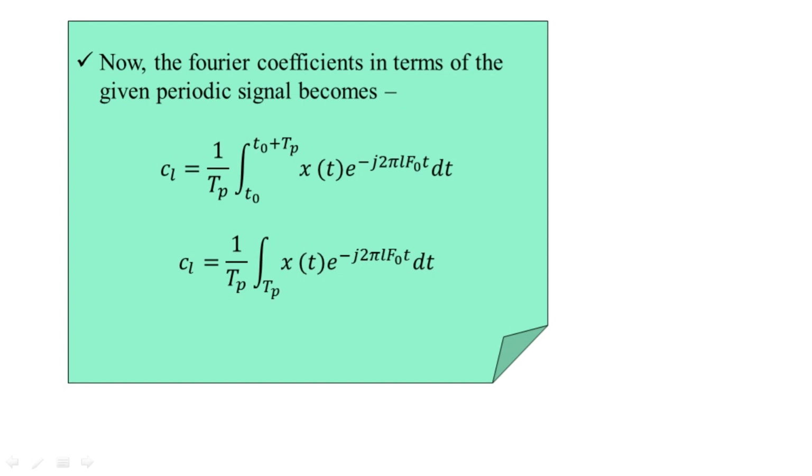Now, for the Fourier series representation to hold true for a continuous-type periodic signal, there are three conditions to be satisfied, called the Dirichlet conditions. One by one we shall see these.